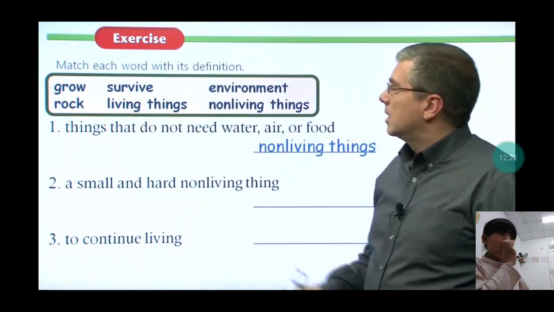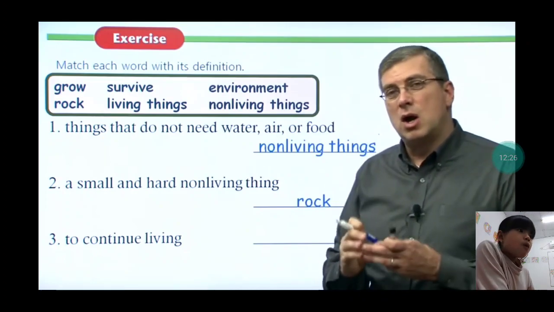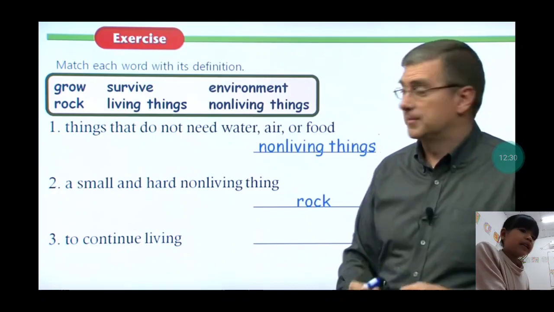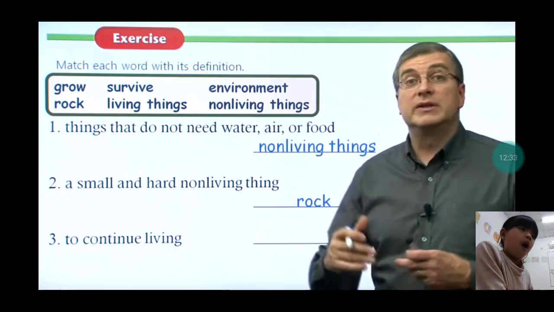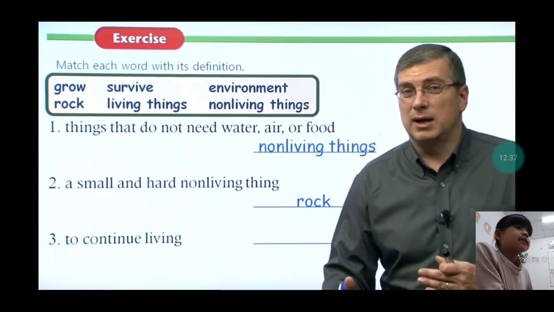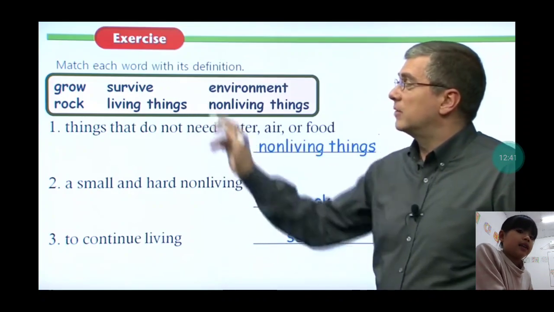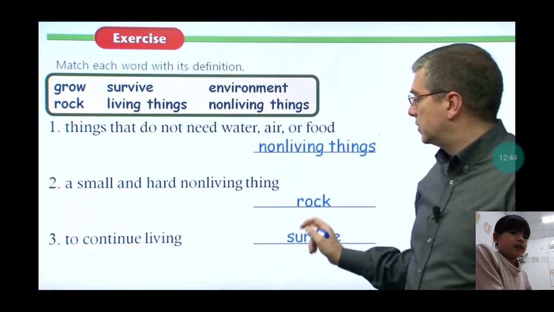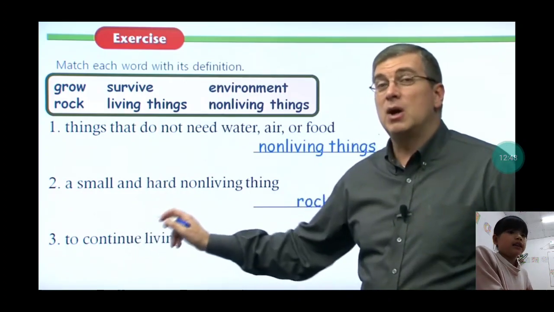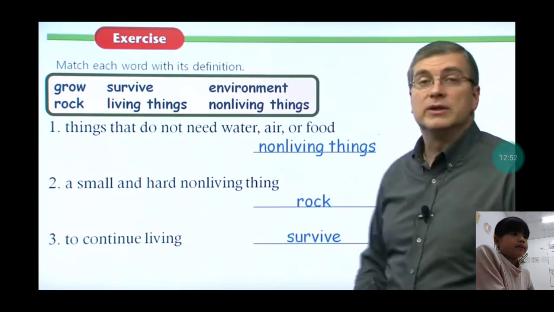Okay, that is in almost a circle. Let's see, we have this one. It's a small, hard, non-moving thing. That is only a rock. Okay, and two correct living. It is a surface, and a surface connects living things.